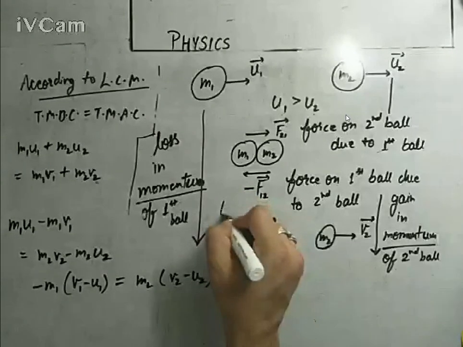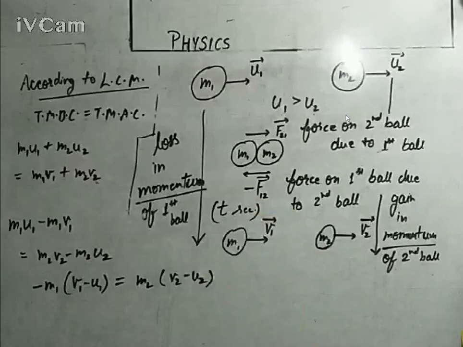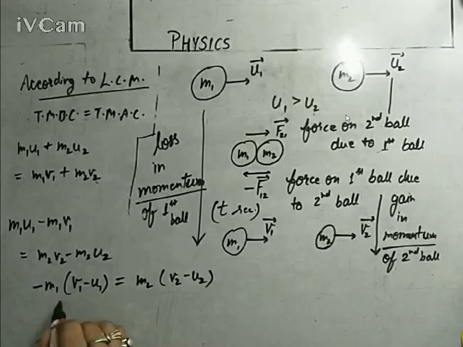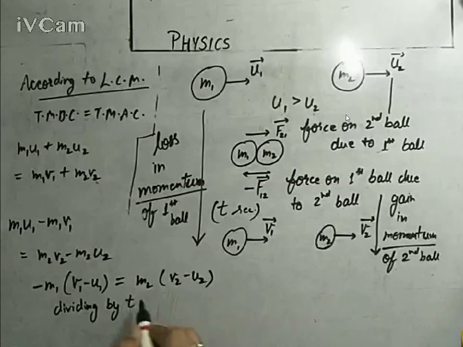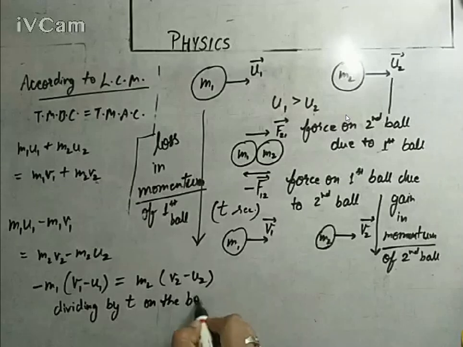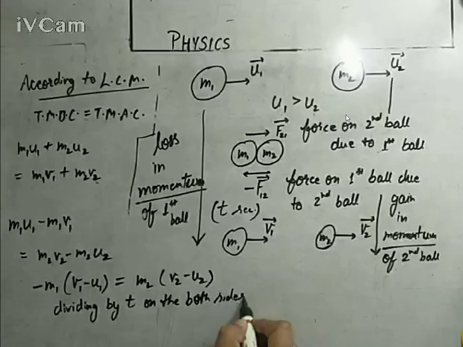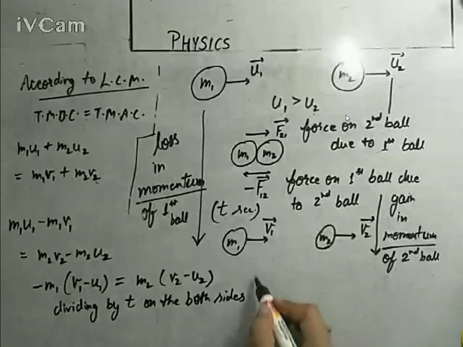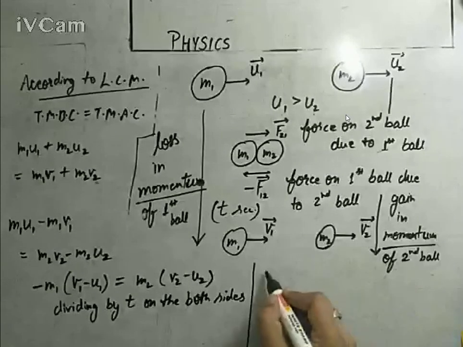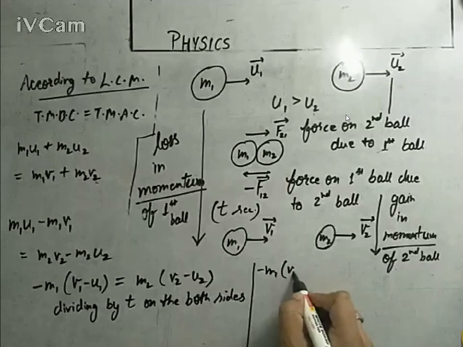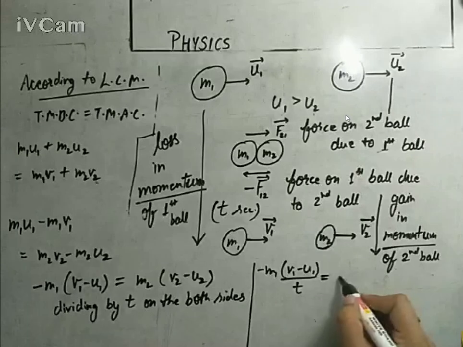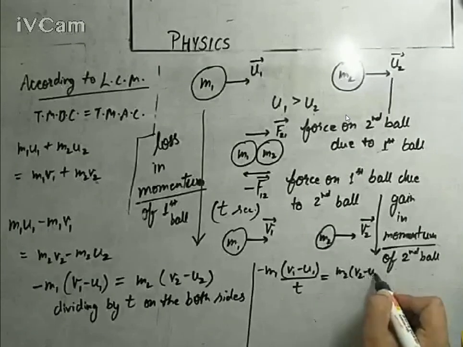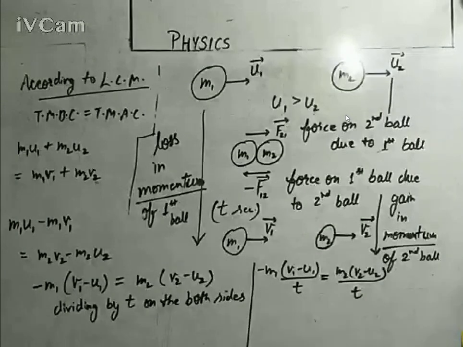Let's say the collision time is t seconds. In this collision, the time is t seconds, so divide by t on both sides. What will you get? You will get minus m1 (v1 minus u1) upon t equals m2 (v2 minus u2) upon t. You can see it clearly.